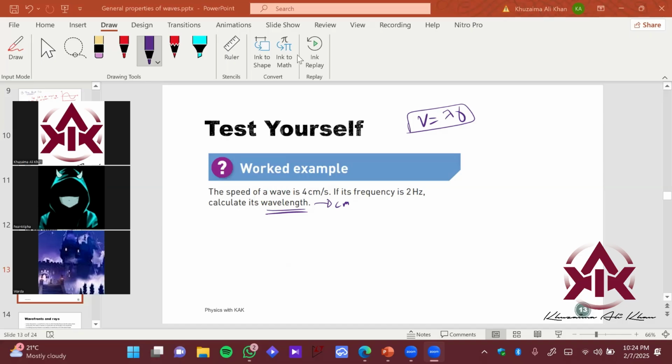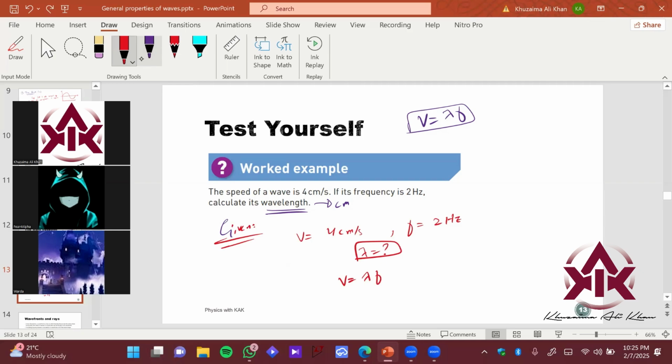Okay, let's solve it out now. It's pretty simple. You guys are taking so much time. So what do you have here? You have been given some values. You have a speed of 4 centimeters per second, and a frequency of 2 hertz. You want to find out lambda. It's straightforward. Just apply the equation speed equals lambda f.